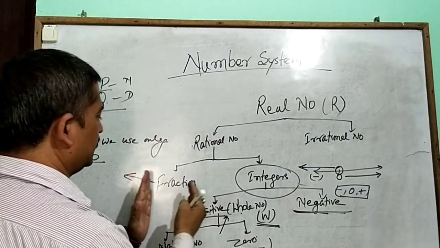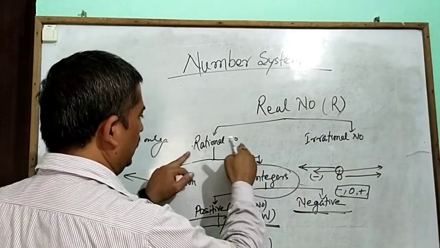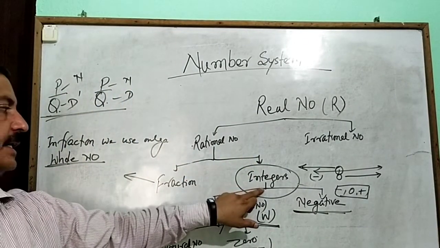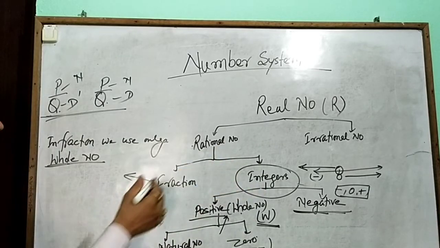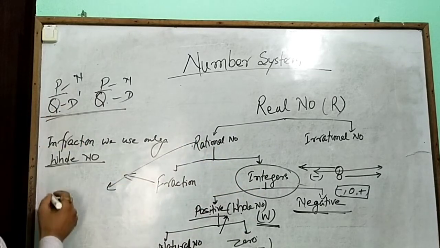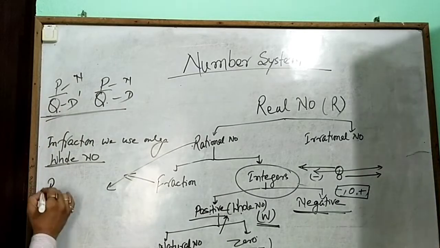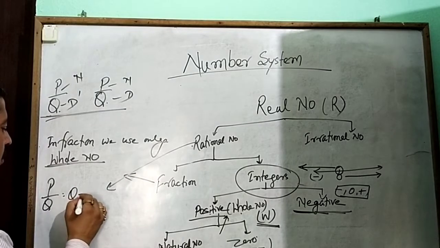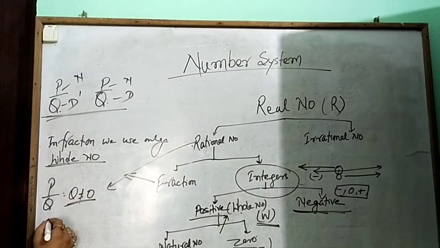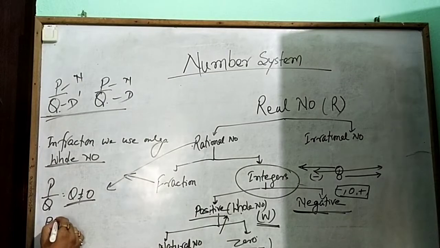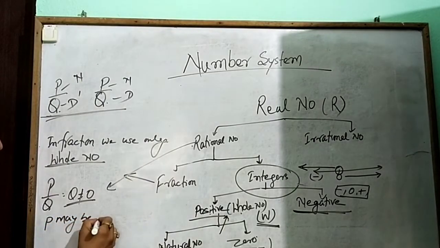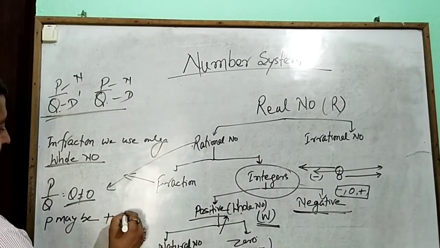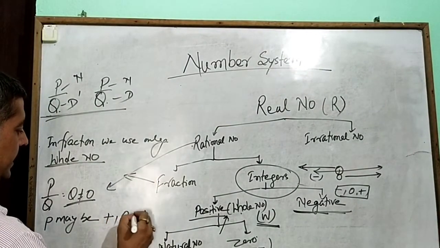So the combination of fractions and integers is called the rational numbers, represented by p/q, with q not equal to 0, but p may be positive, 0 or negative.